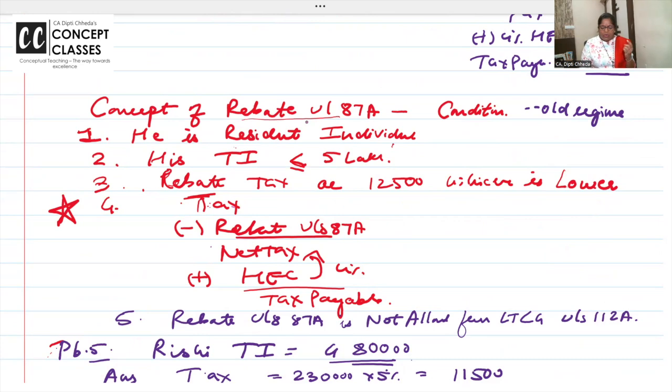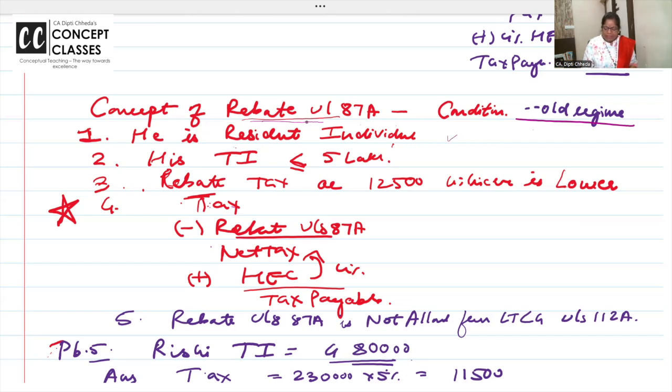Now, the concept of rebate under section 87A. What are the conditions? This rebate is for the old regime or the general tax rates, when a person opts out of the default tax regime. For the default tax regime, I'll show you a comparative table which will make it super clear, and I'll teach you the rebate under section 87A for it. Right now, for the normal tax regime.